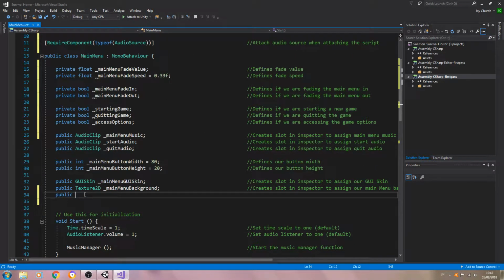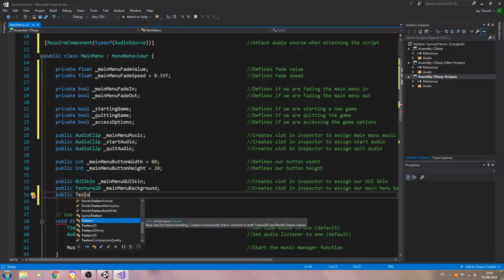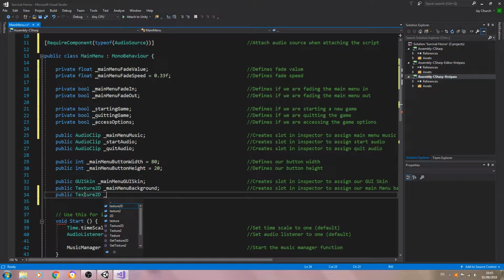Then we'll come back and create another public, another of texture 2D underscore main menu, and let's just use title. Close the line off, into the comments. Create slot in inspector to assign our main menu title.